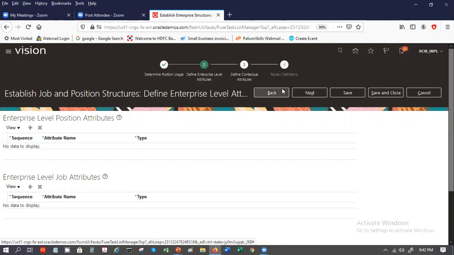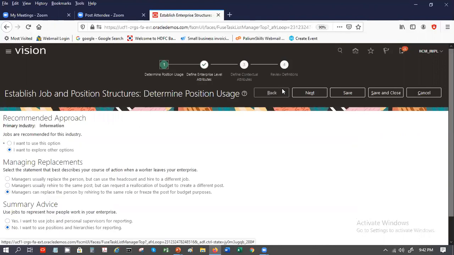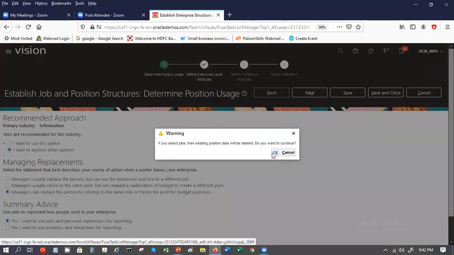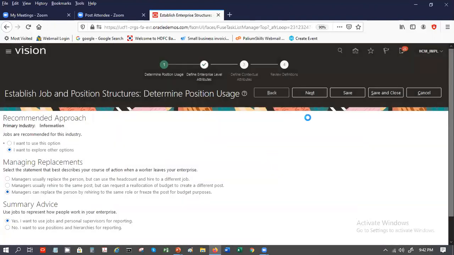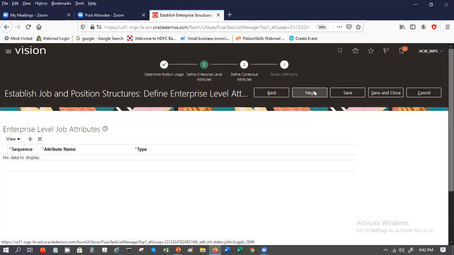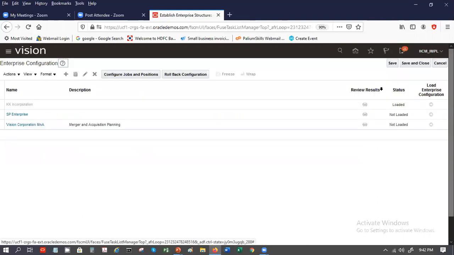Just say, let's go back, because we'll not be using this enterprise right now in our system. We'll use whatever is there in the system, so that way we'll have sample data and we can look at the sample data and use all of that. So if I now just use jobs, then I will say next, and it will give me only the job attributes. Position attribute is gone. So based on the answers that you are giving, the system will present you different options here. Clear? So let's say I save and close this, and I come back to this, save and close.